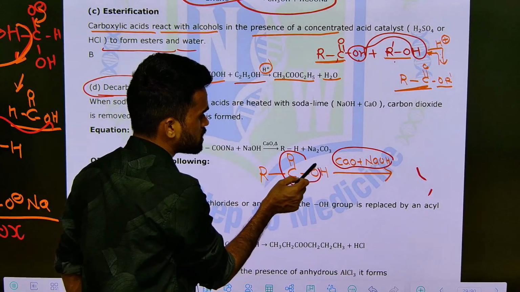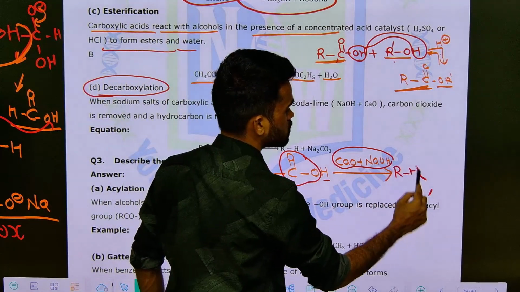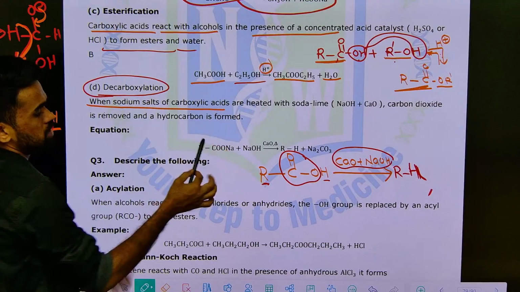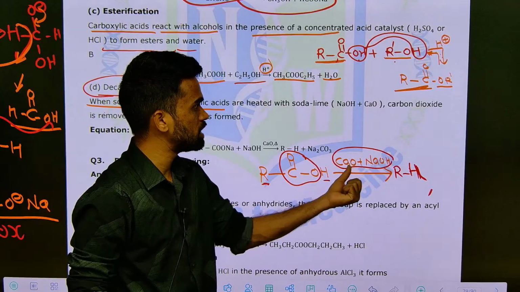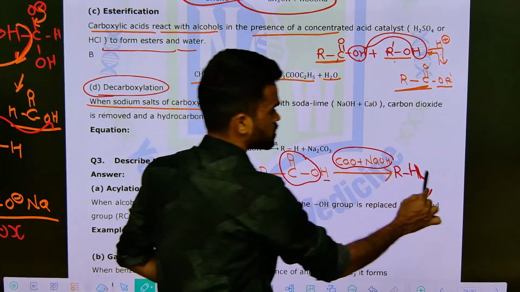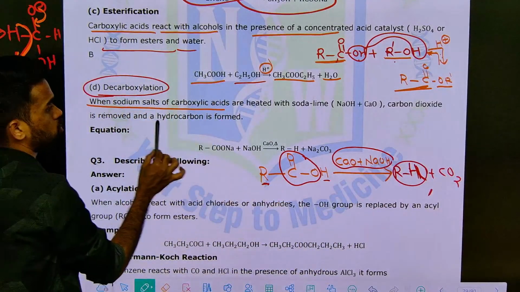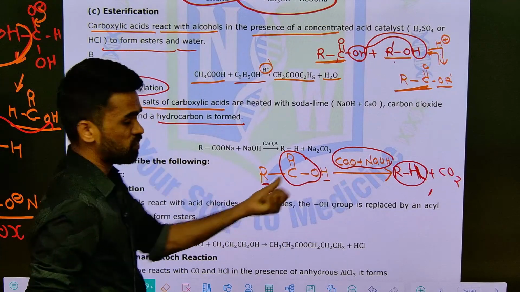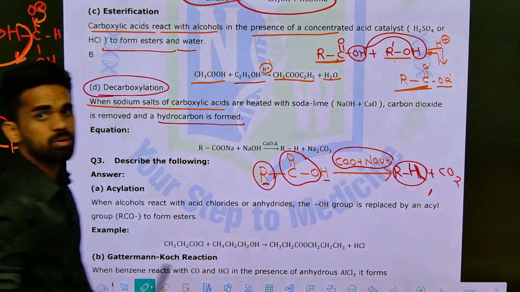What you need to remove? This CO2 part. Now what is the remaining part? R and H. Now you just connect them, RH. This is your final product. Okay. So what is happening, when sodium salt of carboxylic acid, or just remember carboxylic acids, upon treating with soda lime, that is a mixture of CaO plus NaOH, gives you carbon dioxide plus alkane as a major product, like carbon dioxide and hydrocarbon is formed. See, if it is a saturated alkyl group, you will get an alkane. If it is unsaturated, alkene. Okay, like that, depending on the R group, we are going to get a hydrocarbon product as a final one.